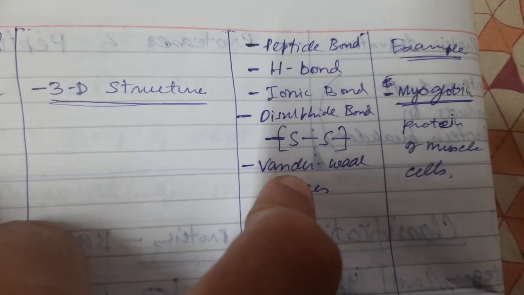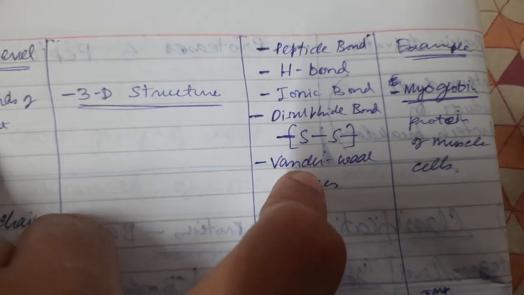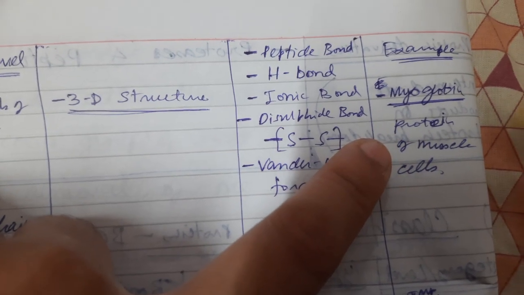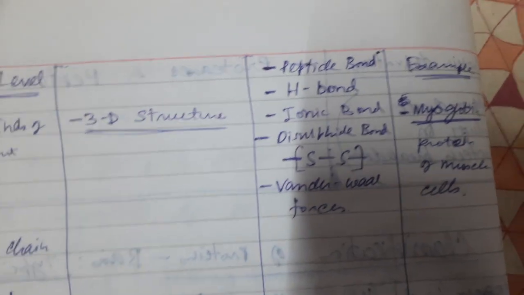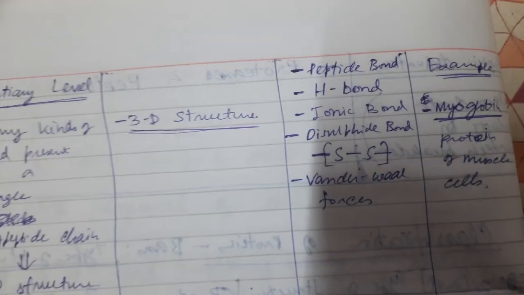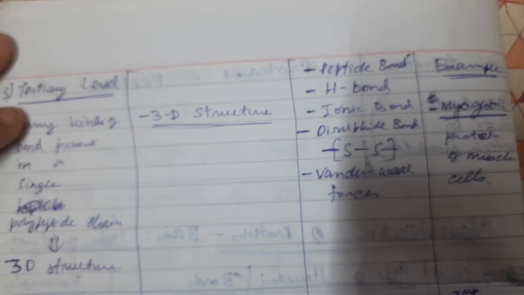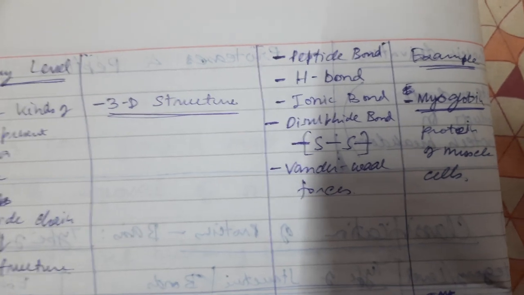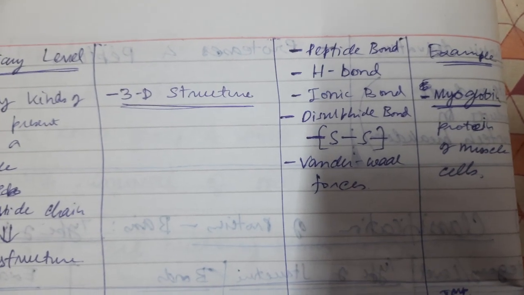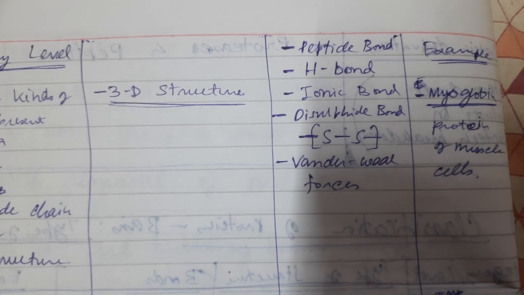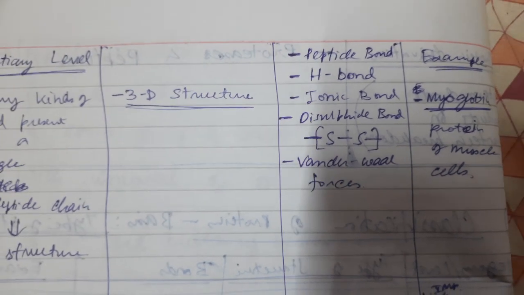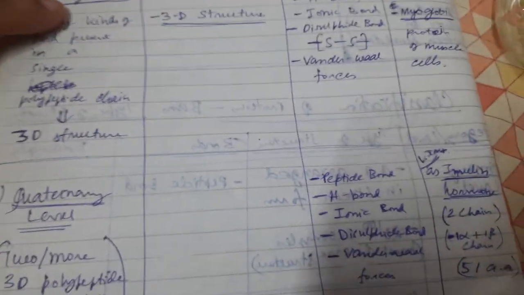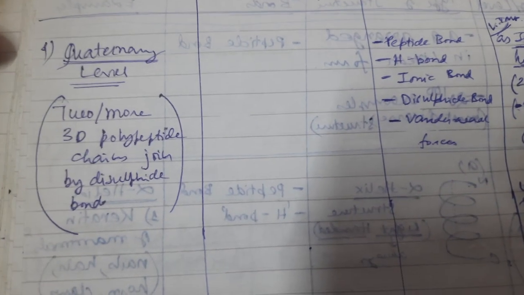To give an example of the tertiary level structure, we can take myoglobin, which is a protein present in muscle cells. Not only myoglobin, all proteins would have a tertiary structure, but we mention this one because in this particular protein, not only the protein but another organic structure is also present. Hemoglobin can also be an example of this.